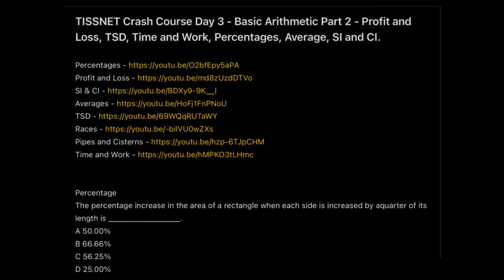Hello everyone, so let's quickly get started with day 3 of the crash course. Now in this video we'll be taking up questions on profit and loss, percentages, time, speed, distance, time and work, average and SICI. So much in one video cannot be possible, so that's why I have strongly recommended all of you to go through these existing videos. If you haven't done that, guys, then please make sure to check it out in the description box or in the first comment of this video.